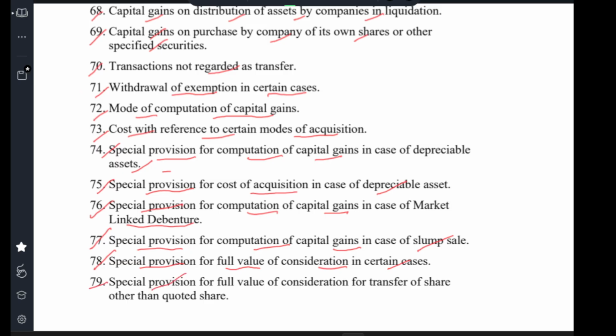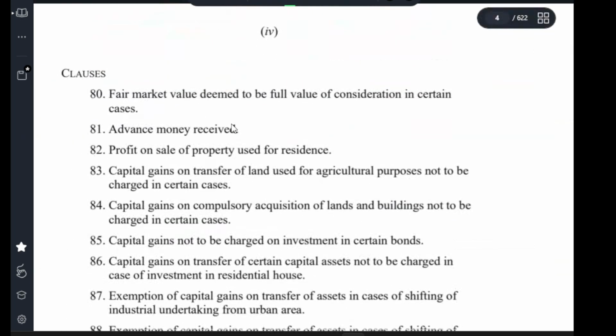Clause 79 special provision in the full value of consideration for transfer of share other than quoted share. Clause 80 fair value deemed to be full value of consideration in certain cases. Clause 81 advance money received. Clause 82 profit on sale of property used for residence.